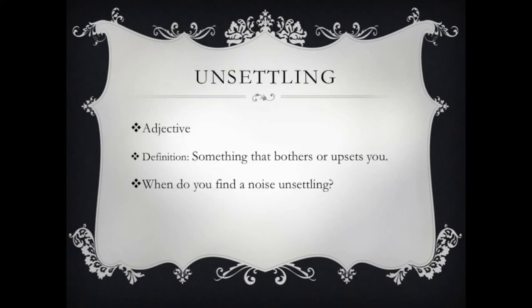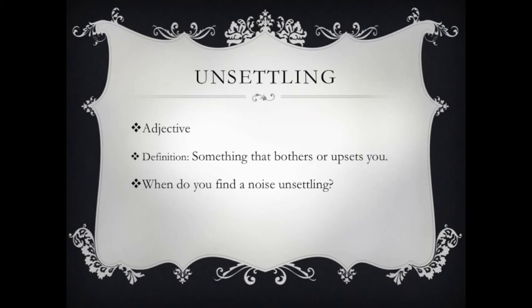The penultimate word on our list this week is unsettling. Unsettling is an adjective or describing word. And here again, for those of you who have been paying attention to the grammar lessons, you can see that we used the present participle of the verb unsettle in order to make a describing word or adjective. Let's take a look at what unsettling means. Unsettling is something that bothers or upsets you.